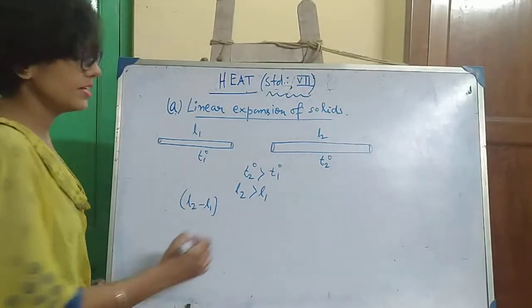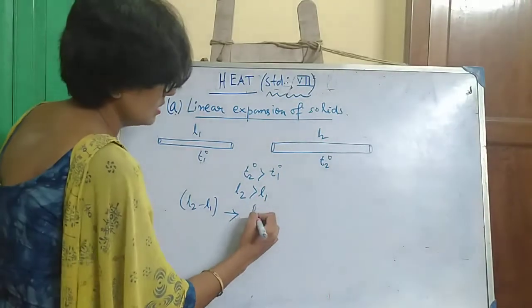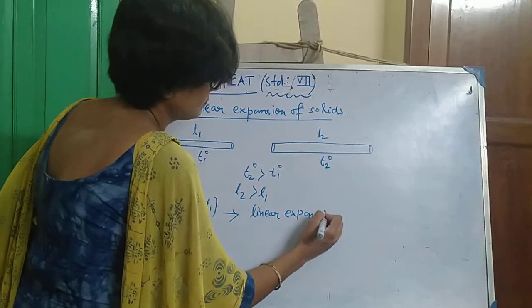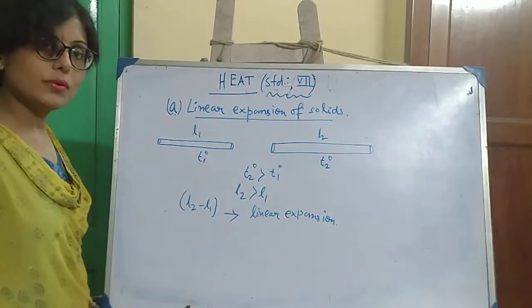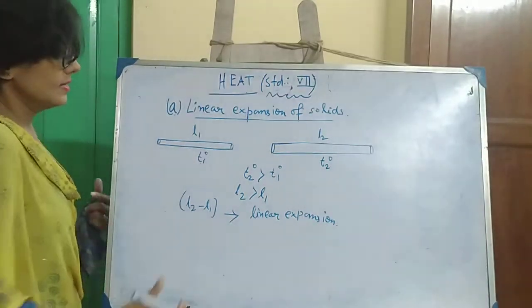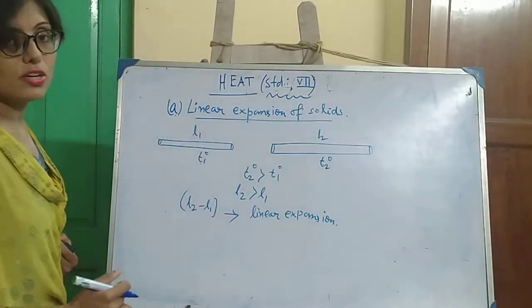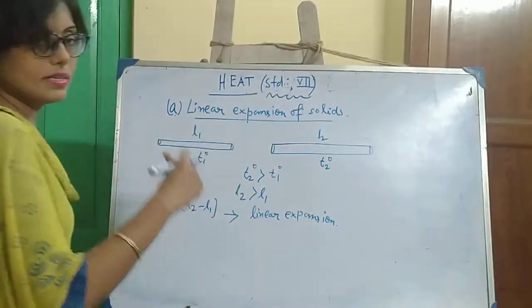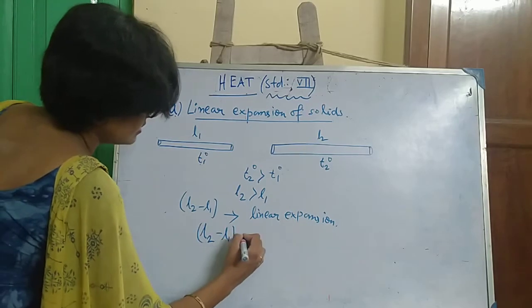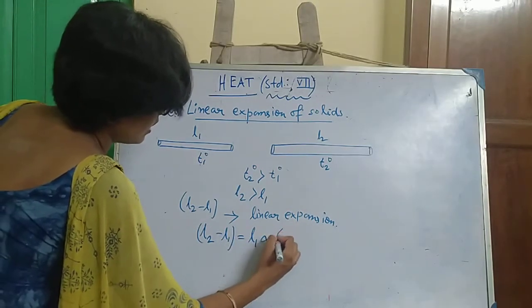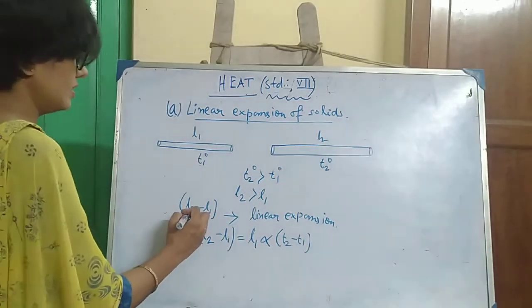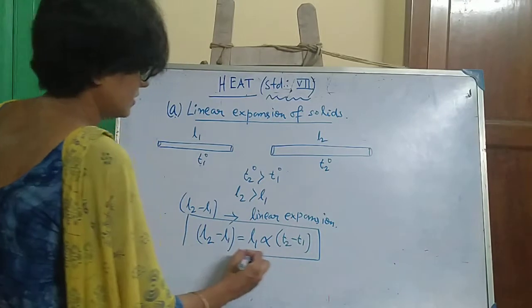This is the linear expansion. It can be experimentally proved that L2 minus L1 is equal to L1 into alpha into T2 minus T1. It is the mathematical expression of linear expansion of solid.